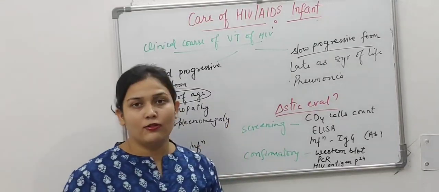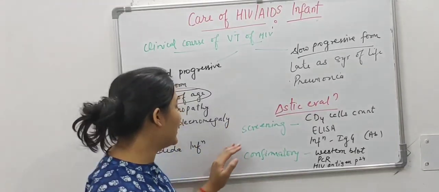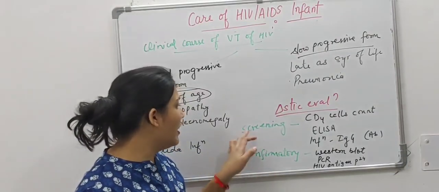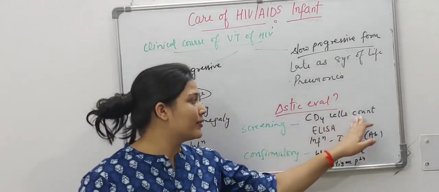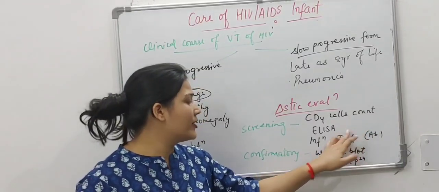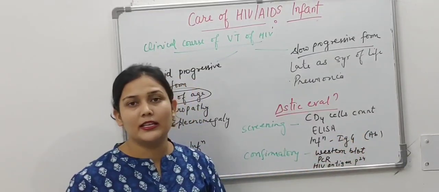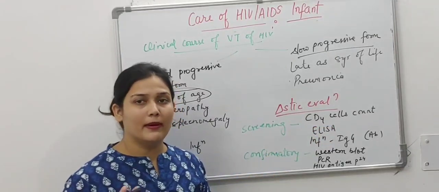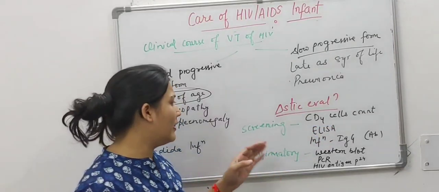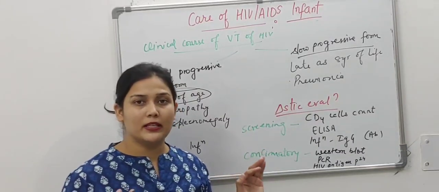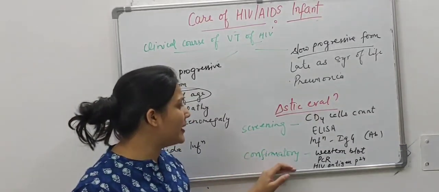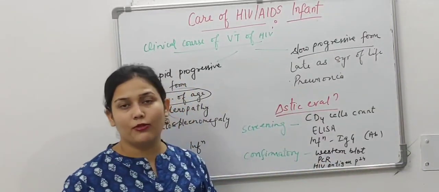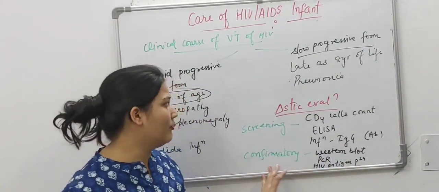So how will we diagnose that the child is having HIV or AIDS? There are some screening methods and some confirmatory methods. In screening methods, there are CD4 cell count, ELISA test, and in infection IgG antibody is increased. A CD4 cell count less than 200 cells per mm3 is a screening finding, that means the person is having HIV. And the confirmatory tests are Western blot test, PCR, and HIV antigen P24 test. These are done for confirmation of HIV.